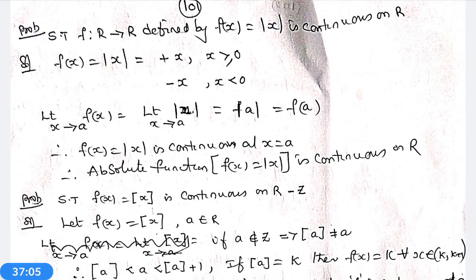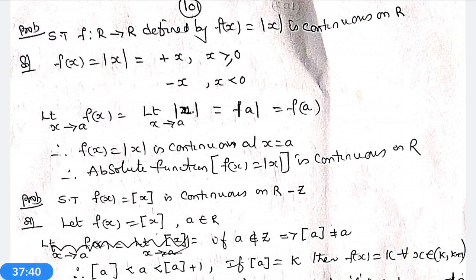Show that f from R to R defined by f(x) = |x| is continuous on R. We have already proved that the identity function is continuous on R. Next, a polynomial function is continuous on R. Now we want to show the modulus function is continuous on R, that is f(x) = |x|. What is the value of |x|? |x| is equal to x for x greater than or equal to 0, and equal to minus x for x less than 0.